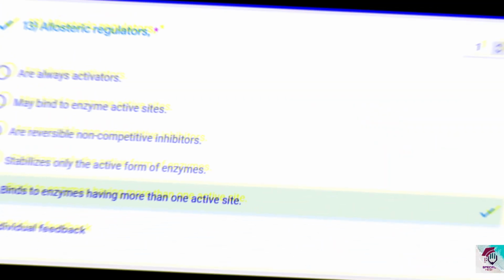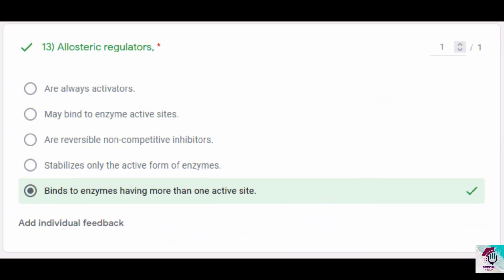Okay, question 13, allosteric regulators. Now you have to choose the correct statement in this. This one also most of y'all have got confused unnecessarily. Allosteric regulators are always activators. Now why do we say allosteric regulators? Because they may activate or they may inhibit that process. The reason we say allosteric regulators is they may be activators or inhibitors. Now these allosteric regulators play a very important role in the natural allosteric regulation of enzyme activity in living cells usually. They are not always activators, they may be activators or inhibitors, so option 1 is incorrect.